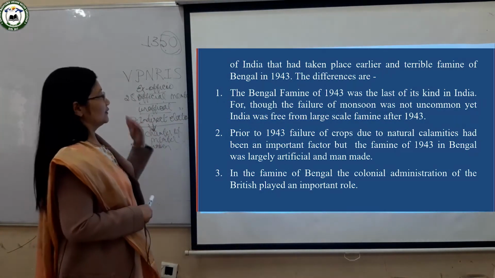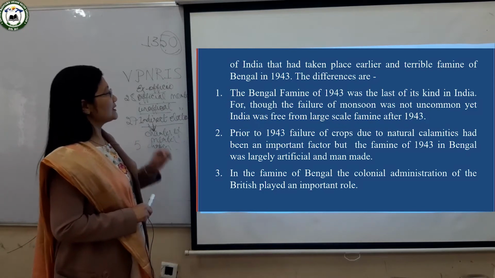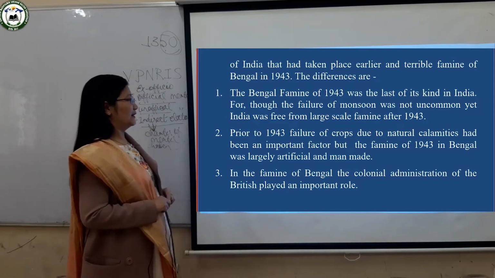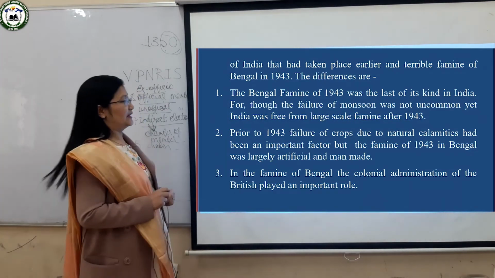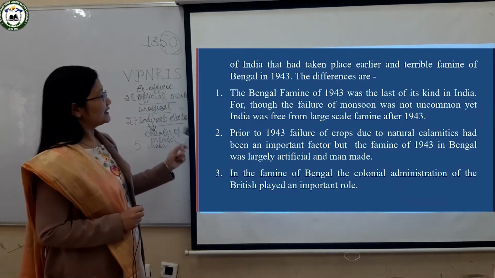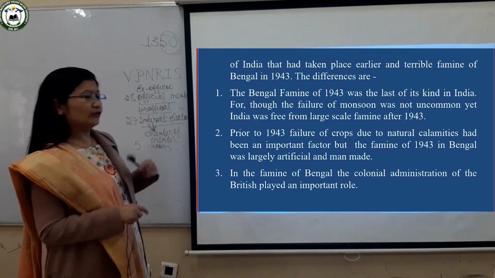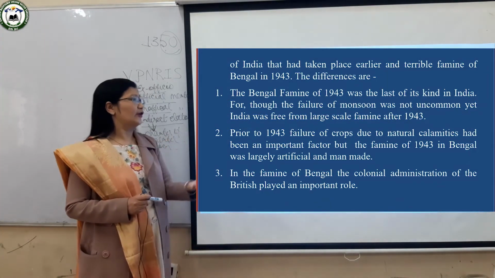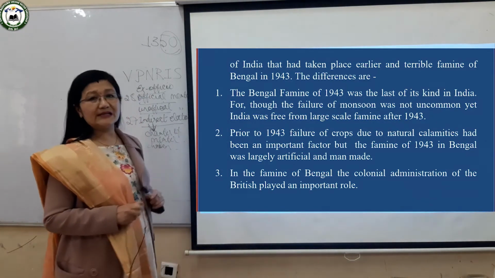The first point is that this was a very big famine, on a large scale. Such a big famine had never taken place before. Earlier, famine used to take place because of failure of monsoon, failure of rain. But this was a very big famine which took place during British rule.